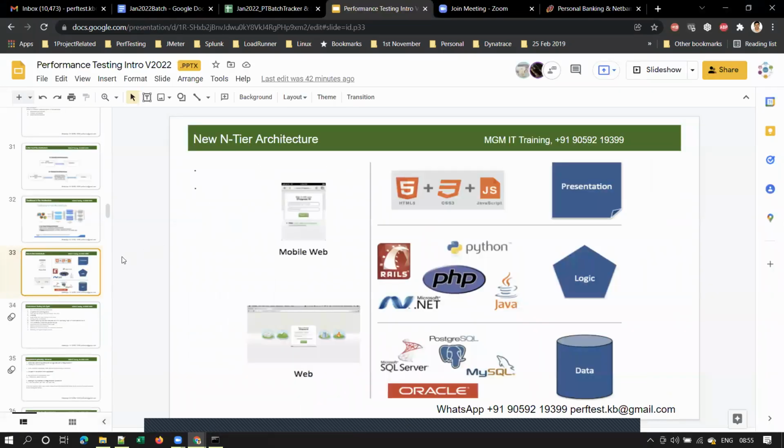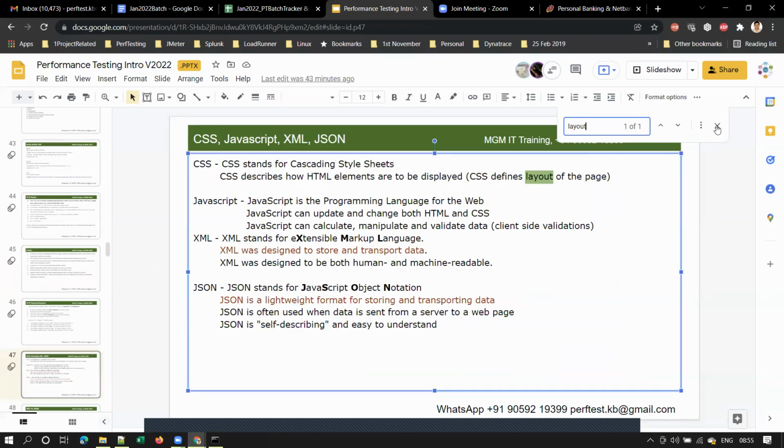Clear, guys? I have one more slide on HTML, CSS, and JavaScript. Let me quickly show you that. Here you go. CSS stands for cascading style sheets, first of all. Sorry, I missed explaining that. Style sheets describe how the HTML elements are to be displayed.